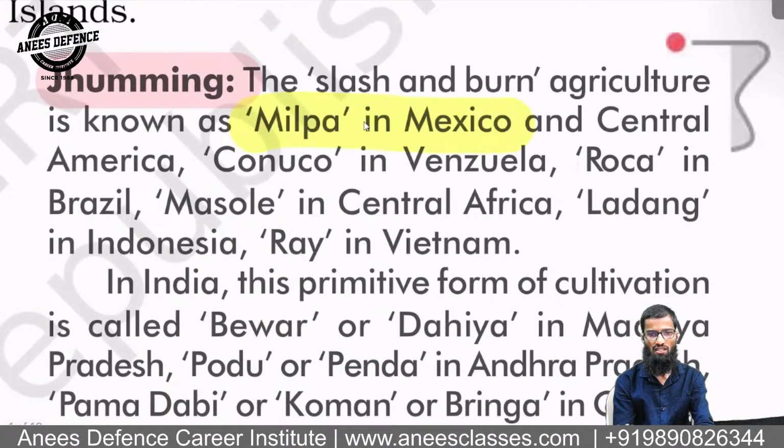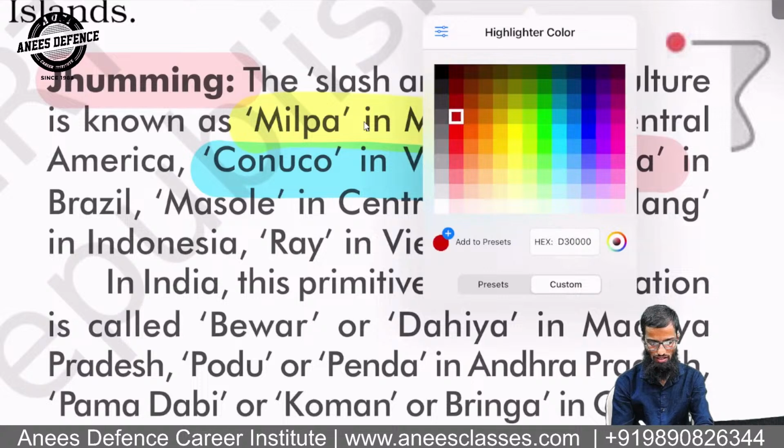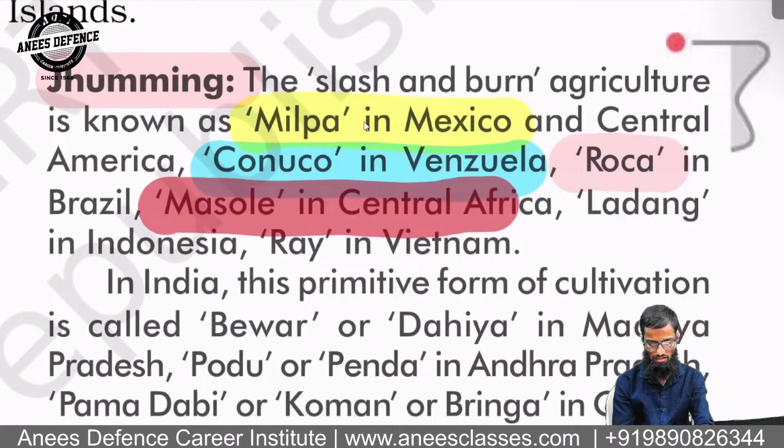Then Conuco in Venezuela, Roca in Brazil, Masole in Central Africa.